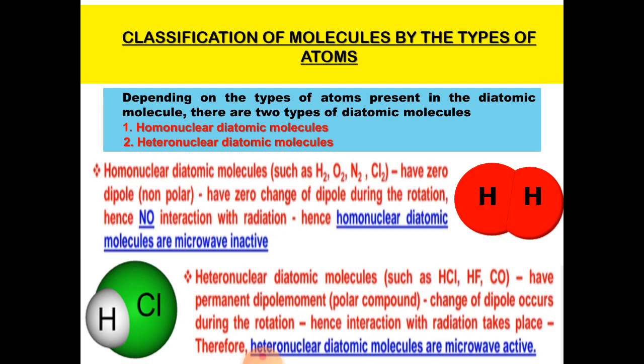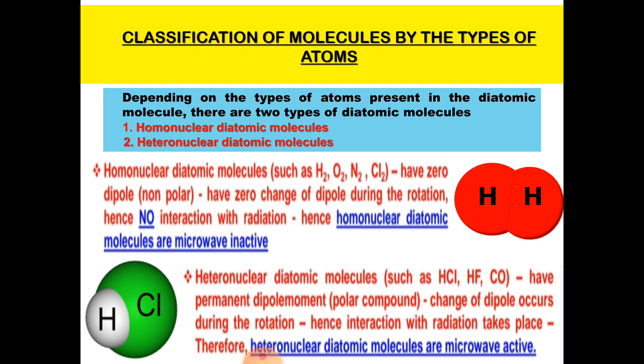Then, classification of molecules by the type of atoms. Depending on the type of atoms present in the diatomic molecule, there are two types. One is a homonuclear diatomic molecule, the other is a heteronuclear diatomic molecule. Molecules having the same kind of atoms in them are called homonuclear molecules.